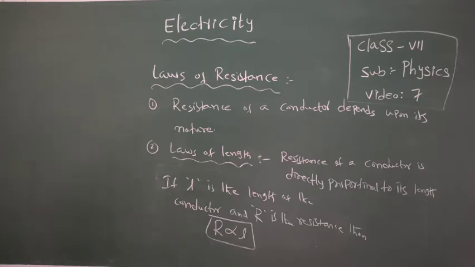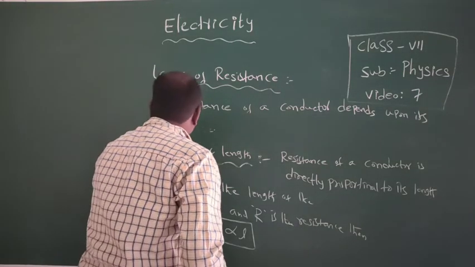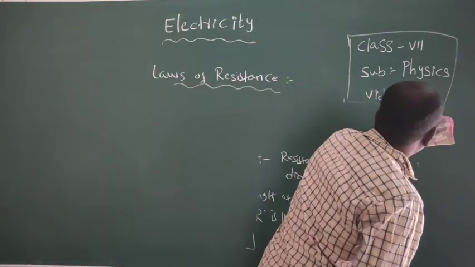Okay, if R1 and R2 are the resistances of two conductors, and L1 and L2 are the lengths of the conductors, then R1 is directly proportional to L1 and R2 is directly proportional to L2.